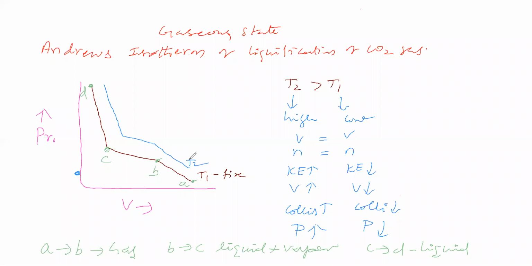Now we will see the T2 temperature. At point E to F, what is it? Gas. Here F to G is what? Liquid plus vapor. G to H is liquid.